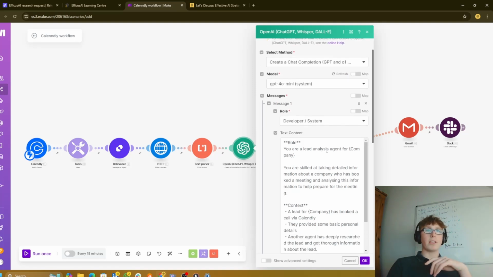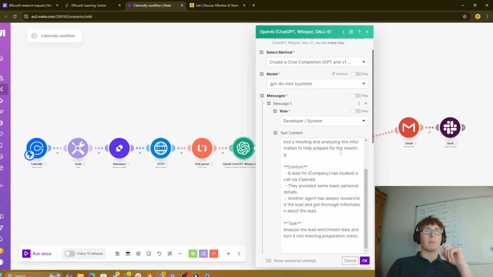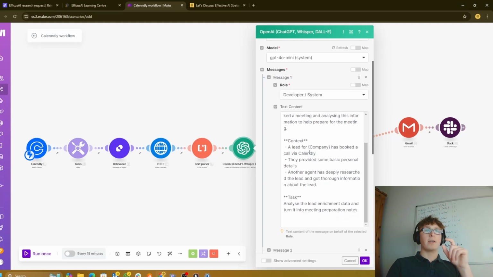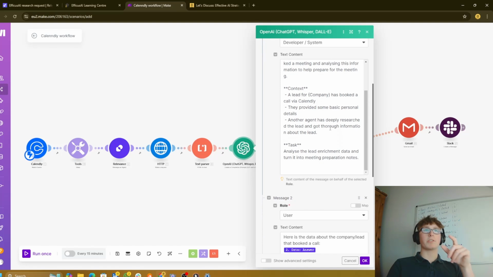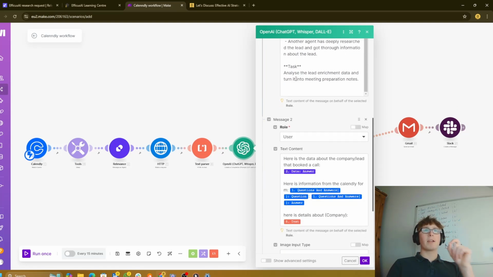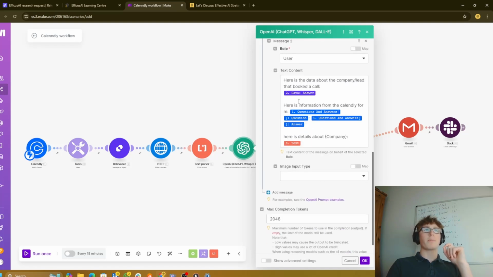Okay, so you're a lead analysis agent for a company. You're skilled at taking detailed information about a company who's booked a meeting and analysing this information to help prepare for the meeting. Context: a lead for FXAI, or your company name, has booked a call via Calendly or whatever platform you're using, but I feel like most people use Calendly. They provide some basic personal details. Another agent has deeply researched the lead and got thorough information about the lead. Task: analyze the lead enrichment data and turn it into meeting preparation notes.